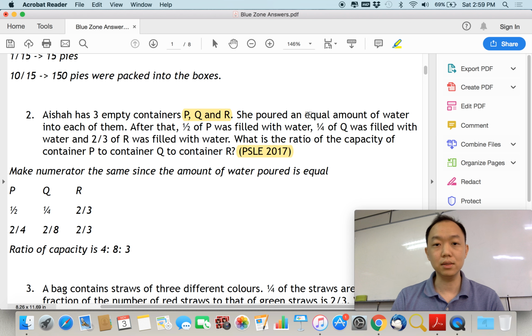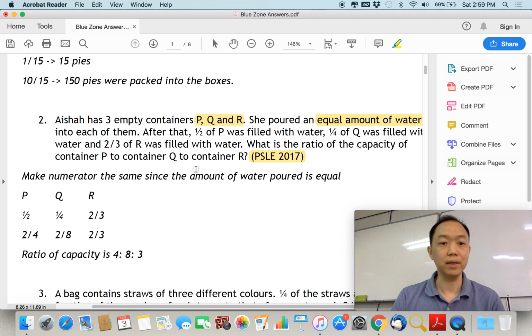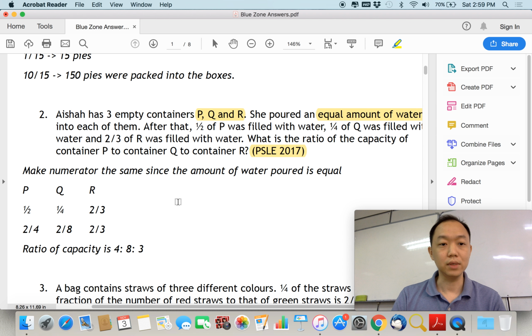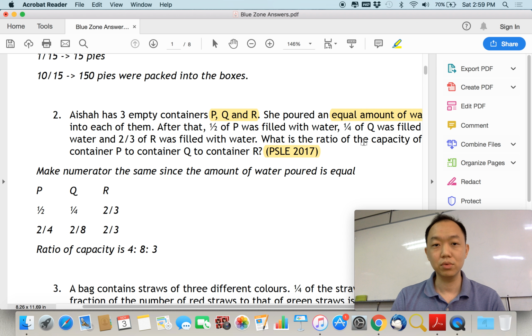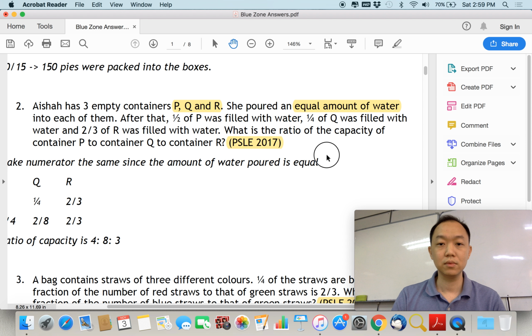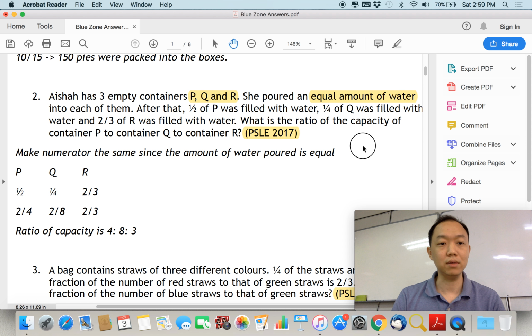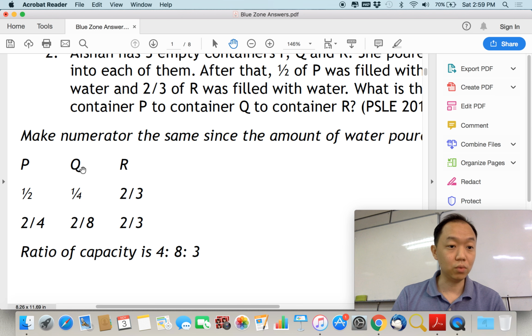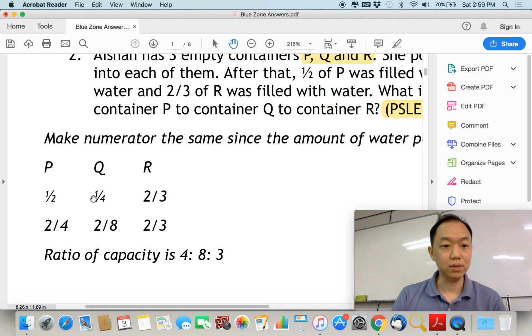Now the key here is that she poured an equal amount of water into each of them, and after that you actually get different fractions. Half of P was filled, 1/4 of Q was filled, and 2/3 of R was filled. So I have the information here: half of P, 1/4 of Q, and 2/3 of R was filled.